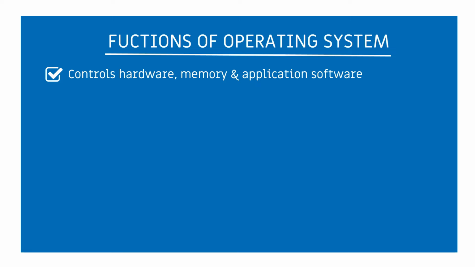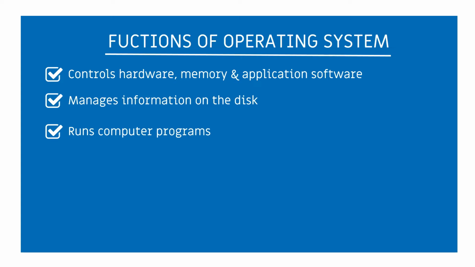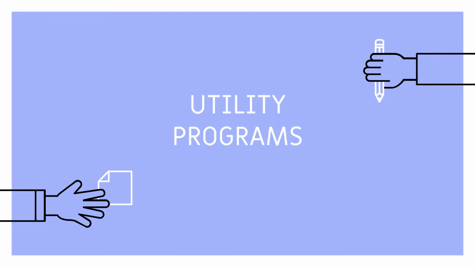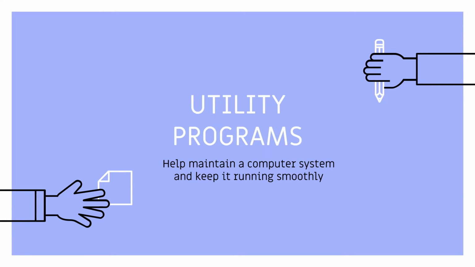Functions of operating systems: controls hardware, memory, and the application software, manages information on the disk, runs computer programs, manages the startup process. Utility programs. Utilities are programs that help maintain a computer system and keep it running smoothly.